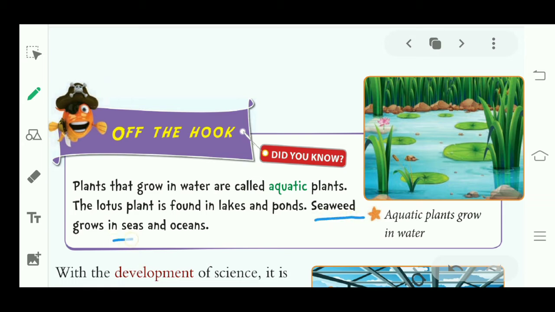Seaweed grows in seas and oceans. A very large area full of water is called a sea or ocean. So seaweed grows in seas and oceans. Okay?